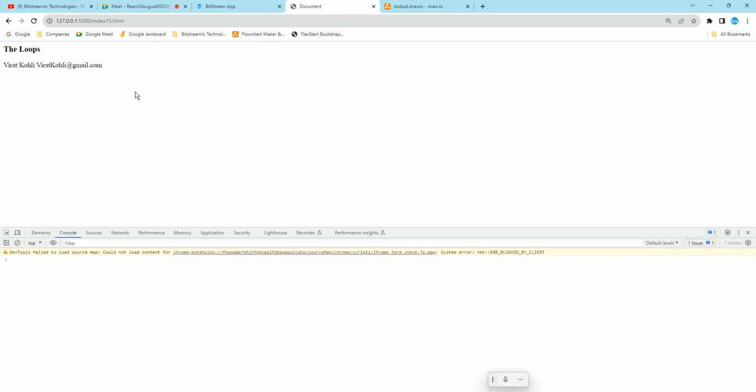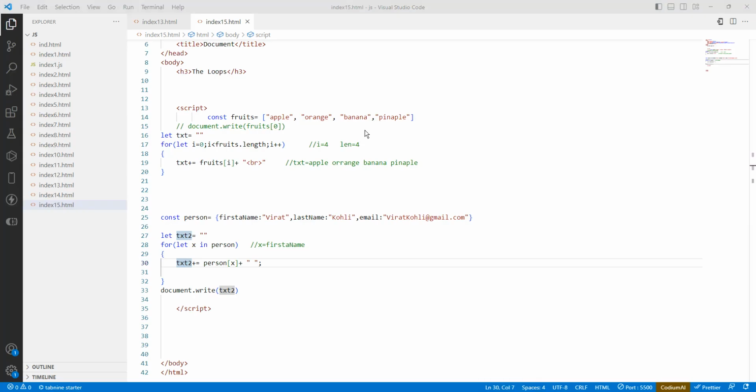So this is Virat Kohli. First is first name, then last name. This is how it is happening. The object name with the first property name means Virat will be dumped here. Then the object name with the second property name in the x place, so Kohli will be added here. And the object name with the third property, email, gives Virat Kohli at gmail.com. So this is how it is looped through.